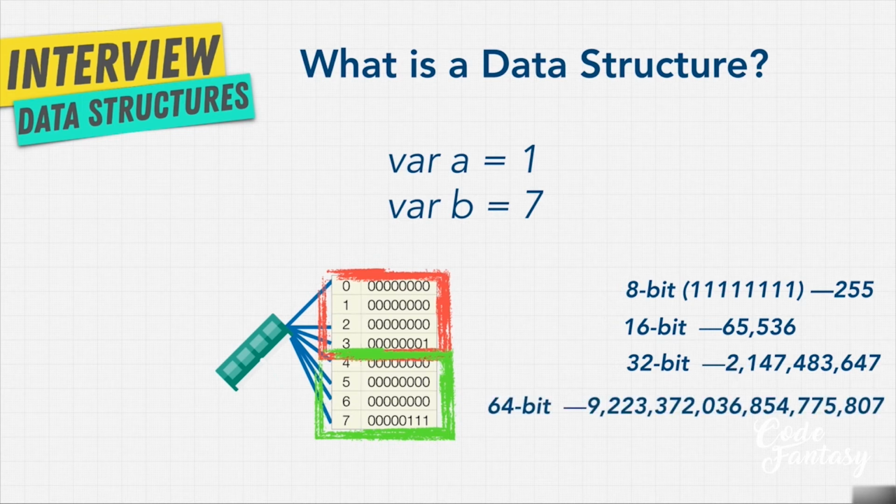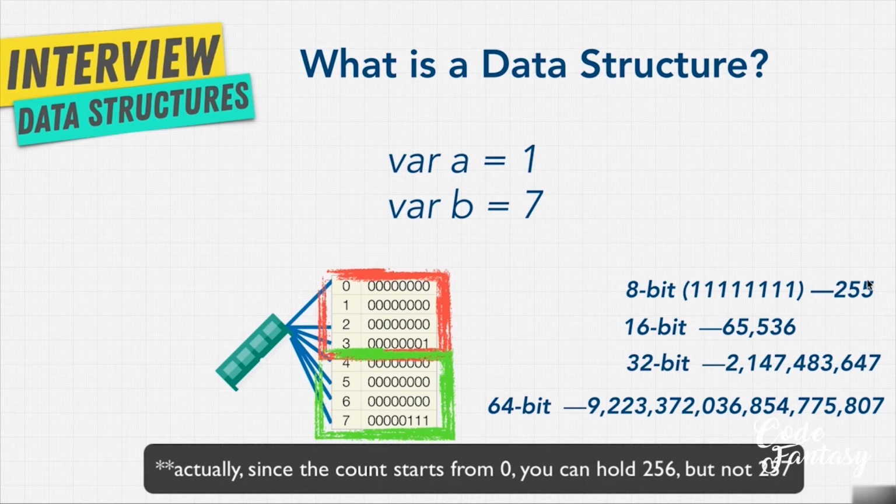And then if we had 64 bits, that is, instead of having 4 little shelves over here, we have 8 shelves, times 8 bits. Well, that's a lot of information that we can store. And the bigger this is, the more diverse that information is. If we had an 8-bit system, well, the number 256, we can't really store that. That's really hard to do.